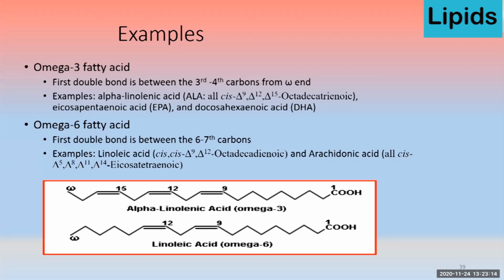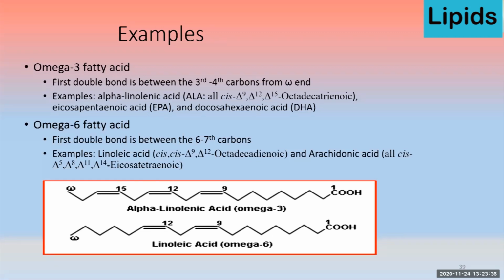Omega-3 fatty acids are polyunsaturated fatty acids, and these fatty acids are found mainly in fish and fish products. They are also found in plant sources. They are available in linseed or flaxseed.